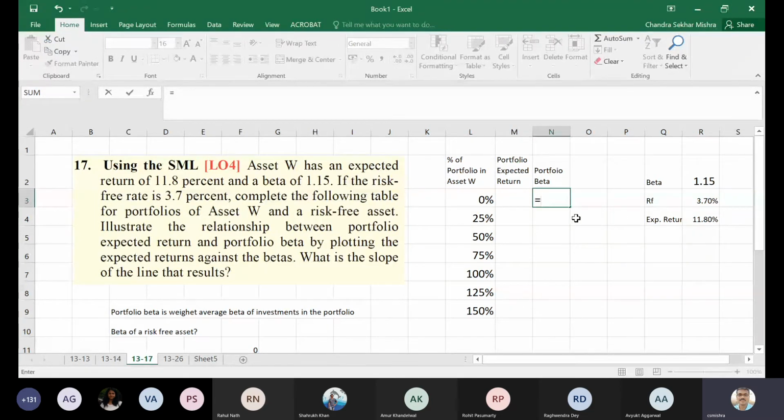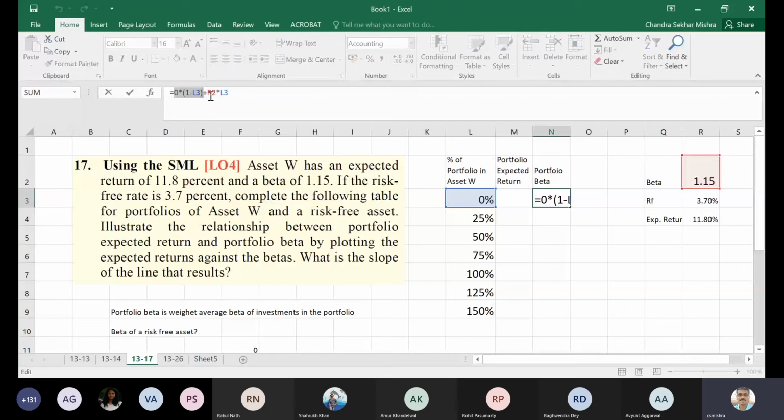If I have to do that, the beta of the risk-free asset is 0 into the weight of the risk-free asset, which is 1 minus the weight of the risky asset, plus the beta of this particular stock, 1.15, into the weight of the asset. So obviously this first term is going to be 0 for all the rows.